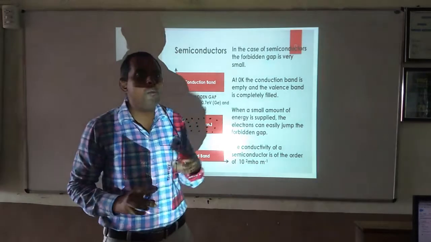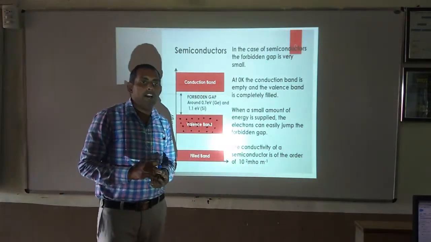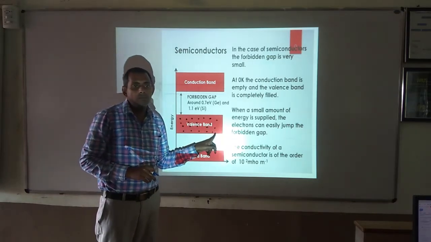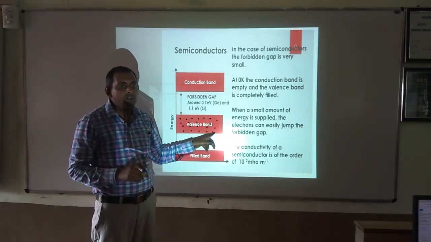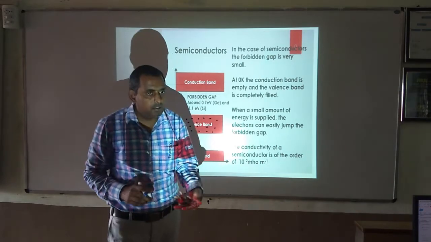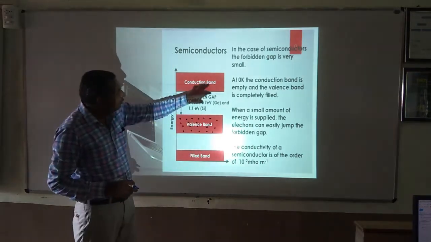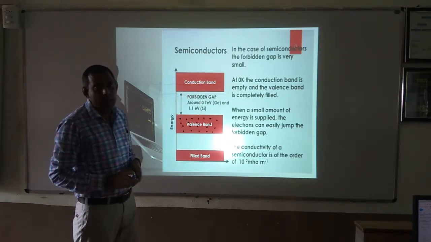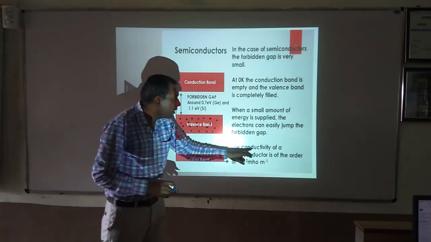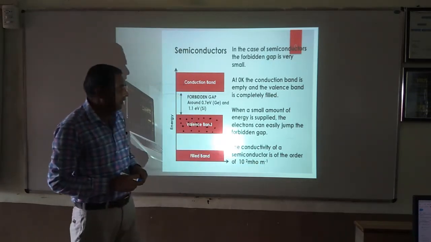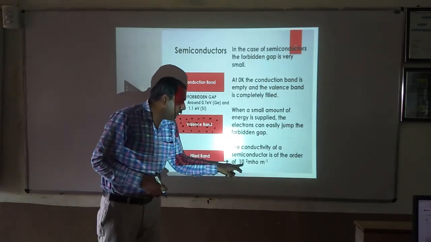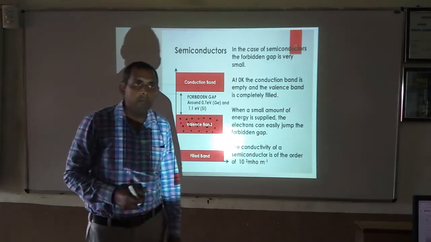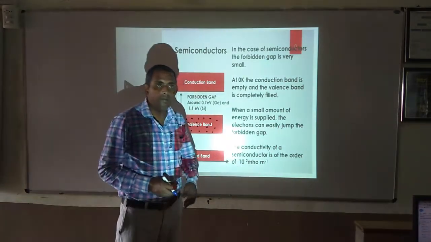Fine. When a small amount of energy is applied to an electron, the electrons can easily jump into the conduction band, crossing this forbidden energy gap. The conductivity of a semiconductor is of the order of 10 raised to 2 mho per meter. Fine.